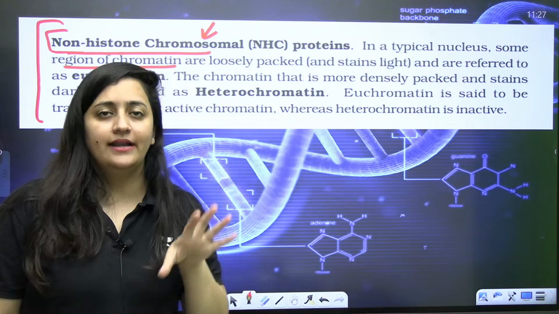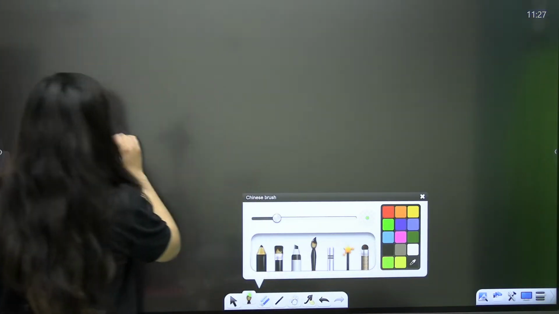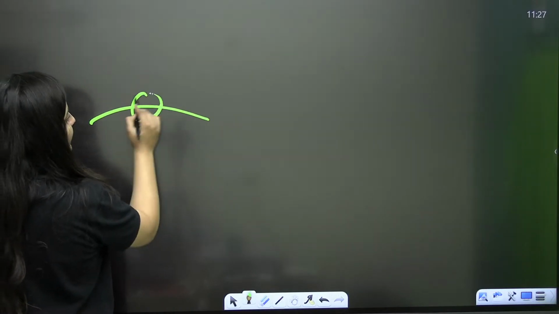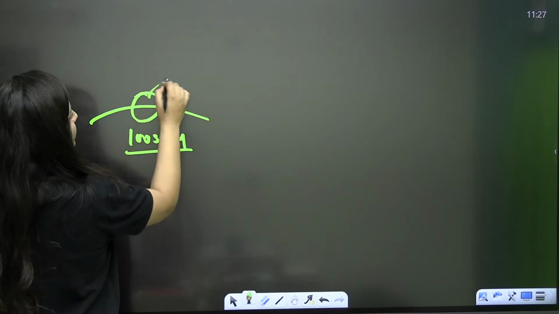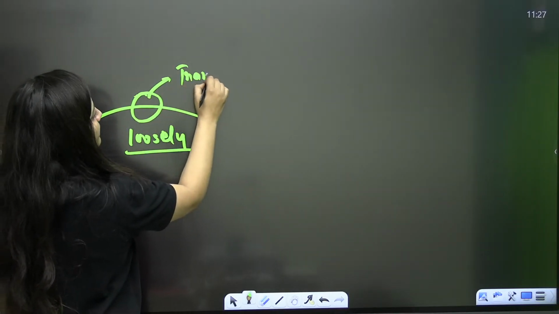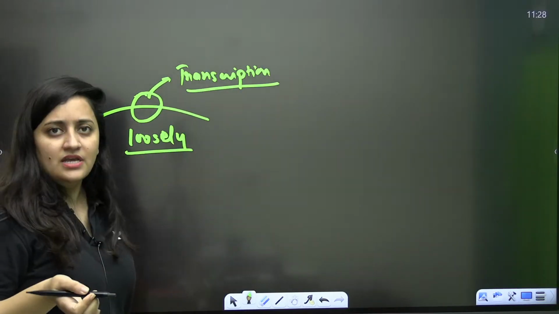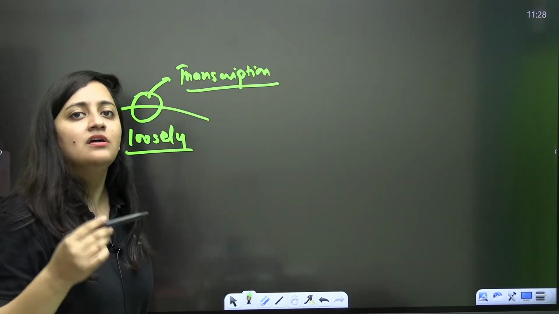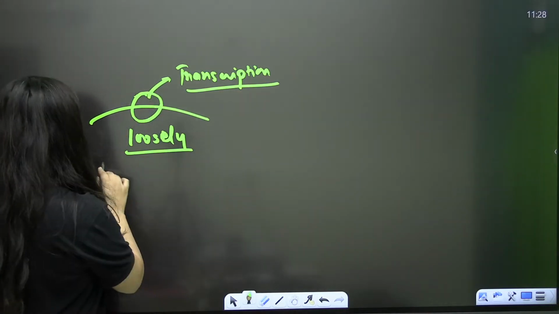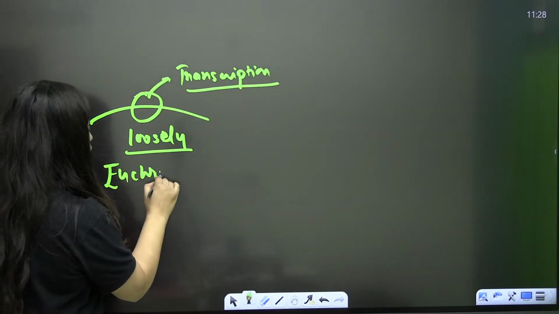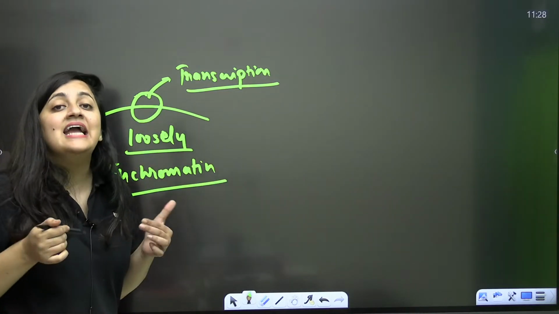It stains light. Just as an example, when I was showing you the linker DNA, that DNA is free. That is loosely packed, so it is available for transcription, right? We can use these genes to make the proteins. We can use such genes for making proteins, so it is available for transcription. Such type of DNA is your euchromatin, true chromatin. It's loosely packed, it's lightly stained.